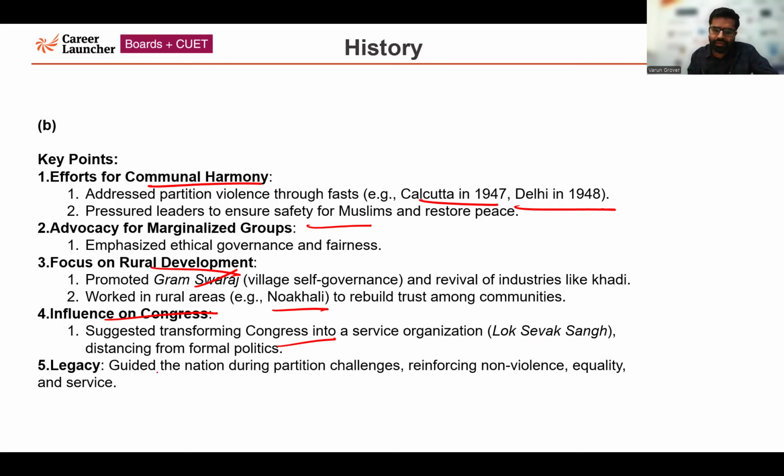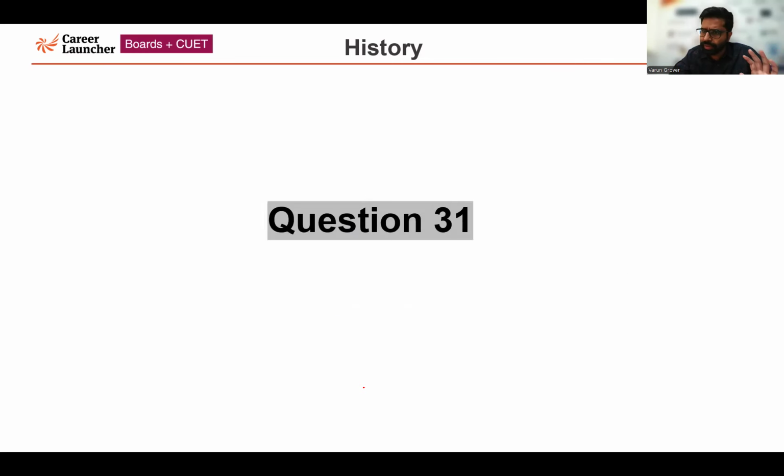Last point, the legacy of Gandhiji: he guided the nation during partition challenges and after partition, reinforcing non-violence, equality, and service. Now I'll be moving forward to the next question, question number 31. So now the long answer type questions are completed.